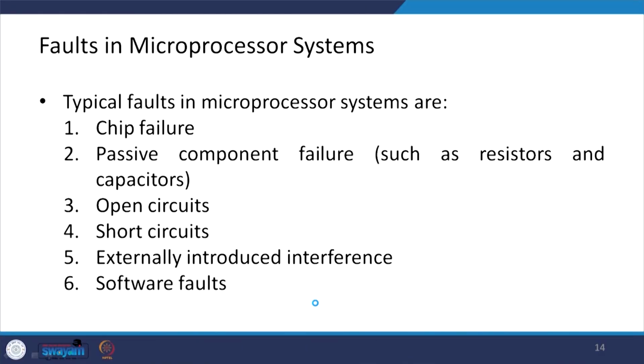Next, let us look at the faults in mechatronic systems. As I said during my course of lectures on this course, the mechatronic system is composed of actuators, sensors, signal conditioning unit, your controller, digital controllers and your display unit.